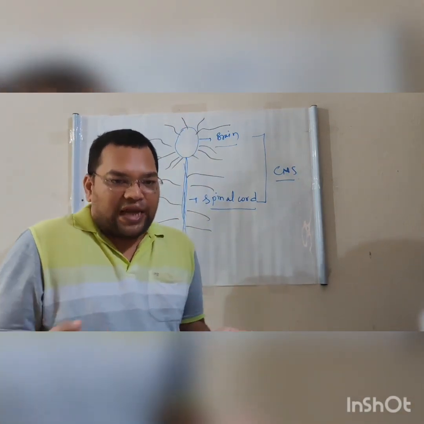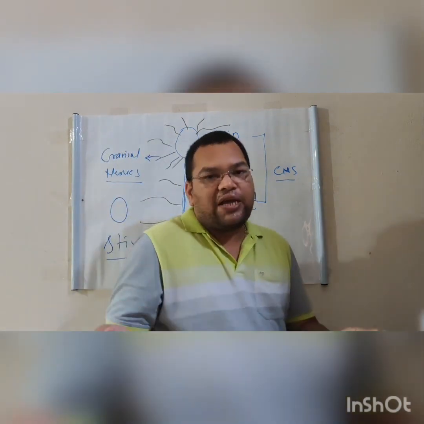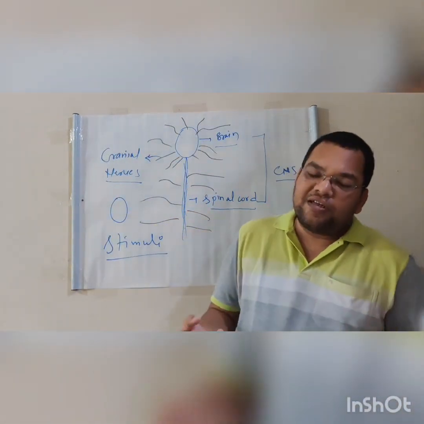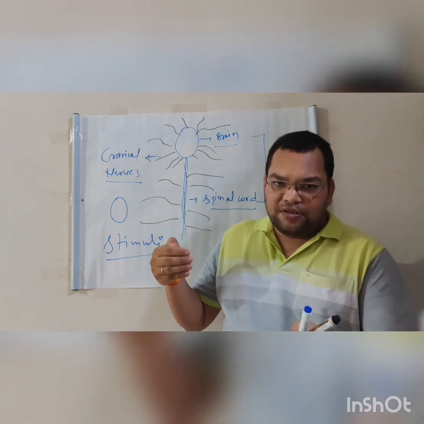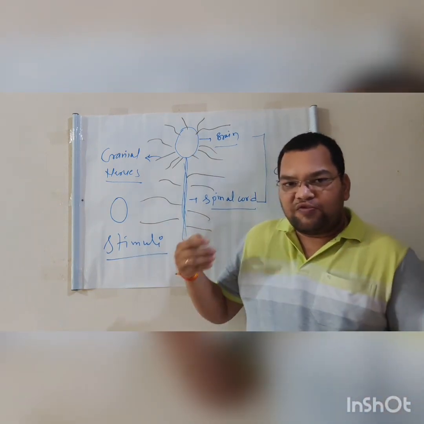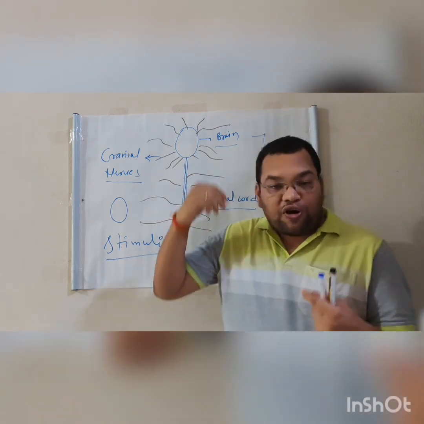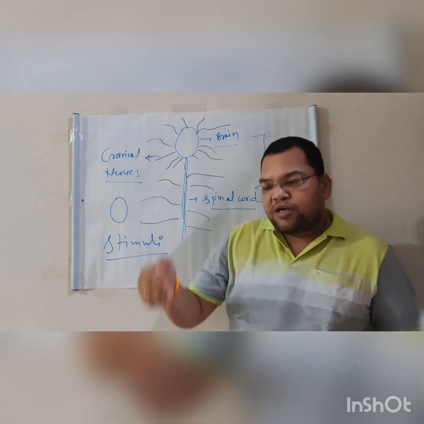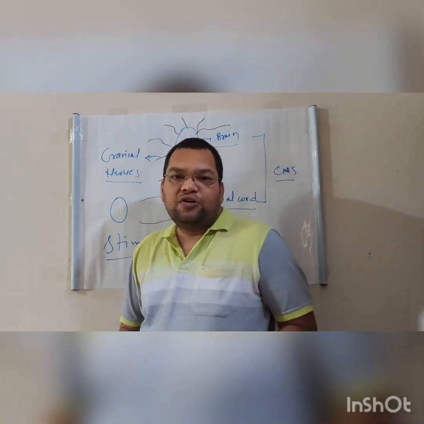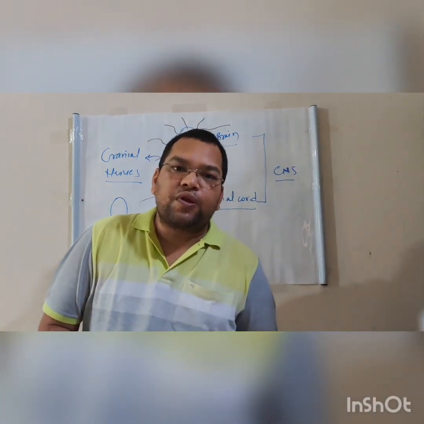So if the external stimuli come to us, then the message from the nerve goes to the brain, and from the brain the message comes to the muscles to perform the action.